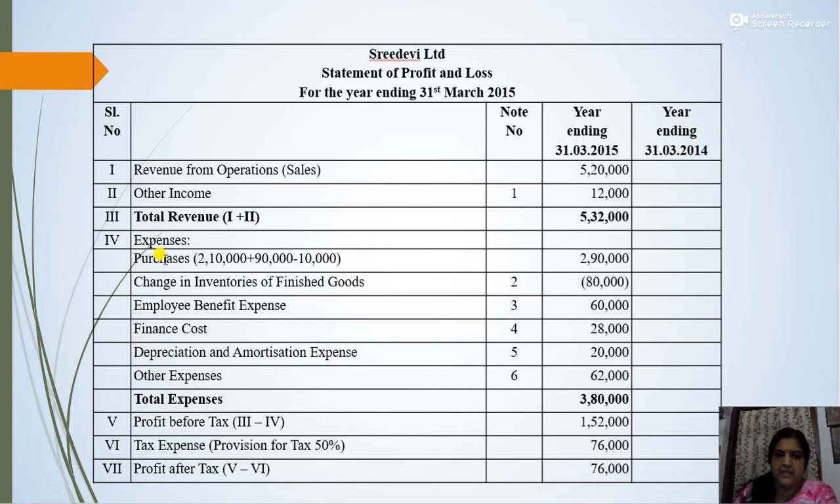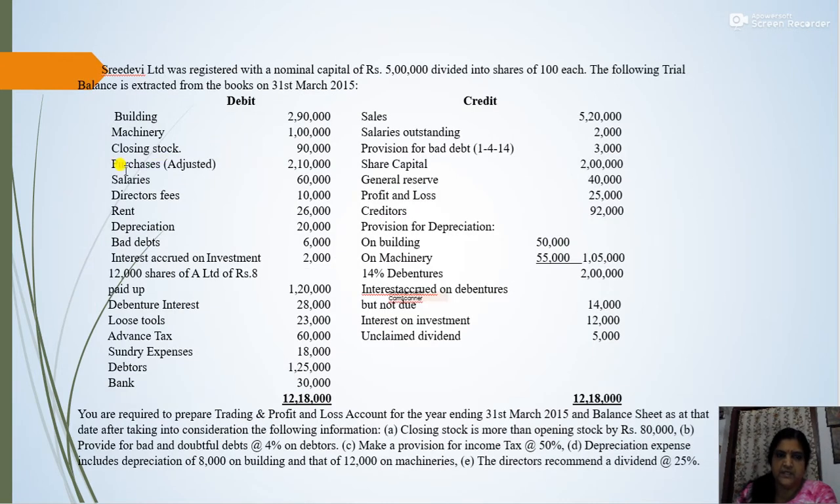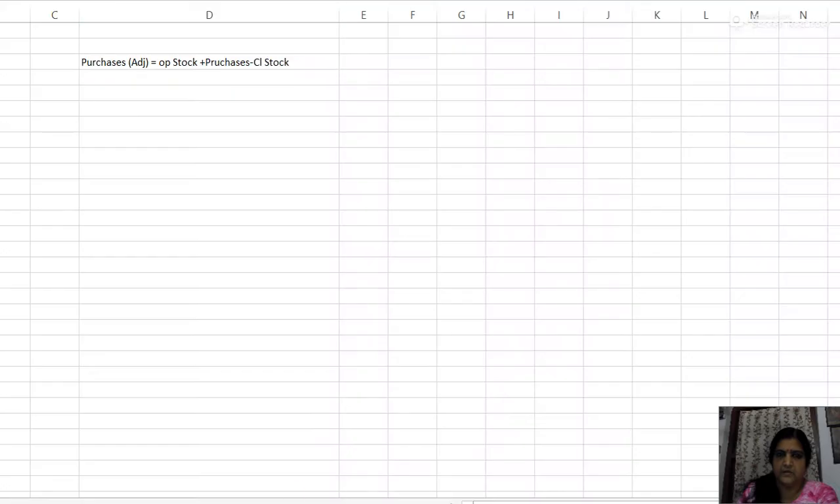Okay. Now let us see purchases. Now in the given question, the purchase is adjusted purchase 2,10,000. Okay. So the adjusted, not purchase but adjusted purchase is given in the question as 2,10,000. So we have to calculate the purchase amount from this adjusted purchase. So here adjusted purchase simply means cost of purchase is equal to opening stock plus purchases less closing stock. Okay, so opening stock plus purchases less closing stock.